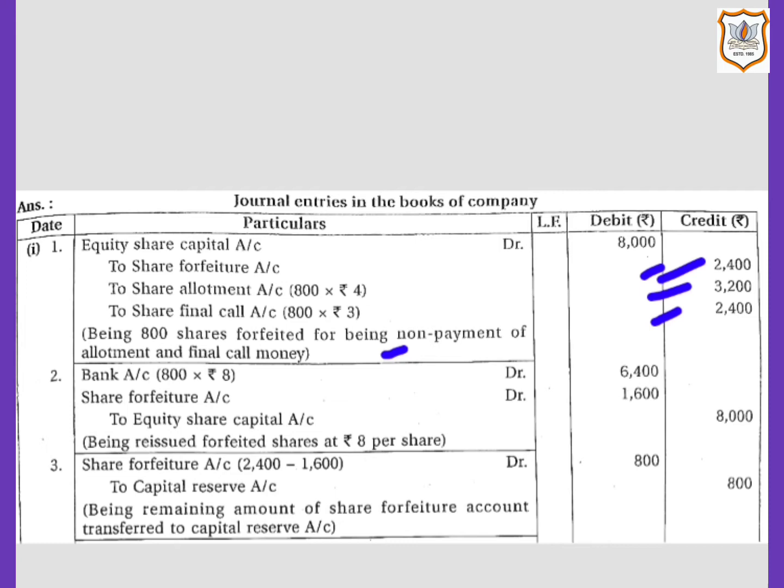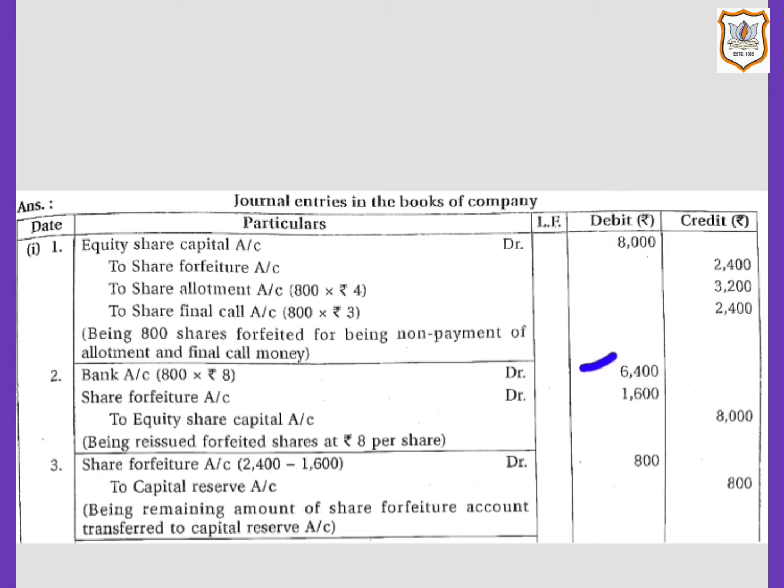Now let us see next journal entry, that is for reissue of forfeited shares. So here on reissue of forfeited shares, amount received from new shareholders is debited to bank account. So here it is, bank account will be debited with the amount received on reissue, that is 6,400.